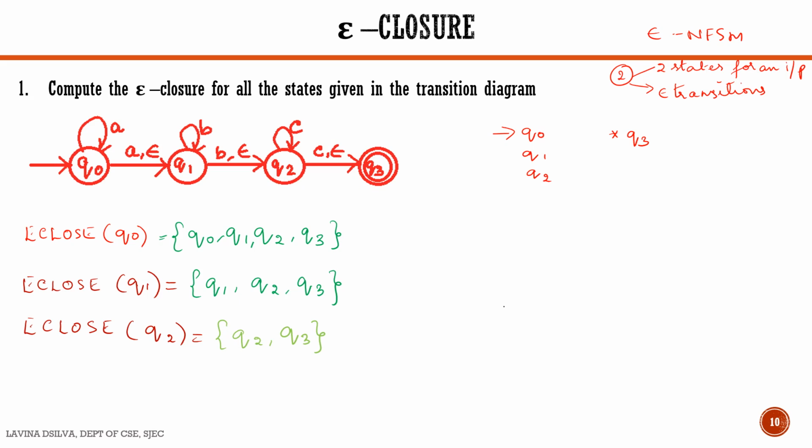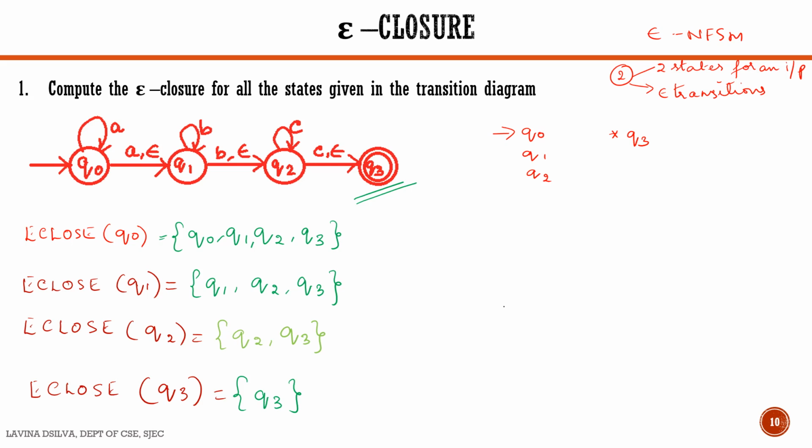After that, we consider the E closure of Q3 state. Do we have any epsilon transitions which are defined here? We do not have any epsilon transitions defined on Q3. But we know that the state will remain in itself because it is not receiving any input. Therefore, E close of Q3 is Q3 itself. In this way, we calculate the epsilon closure for any epsilon NFSM.